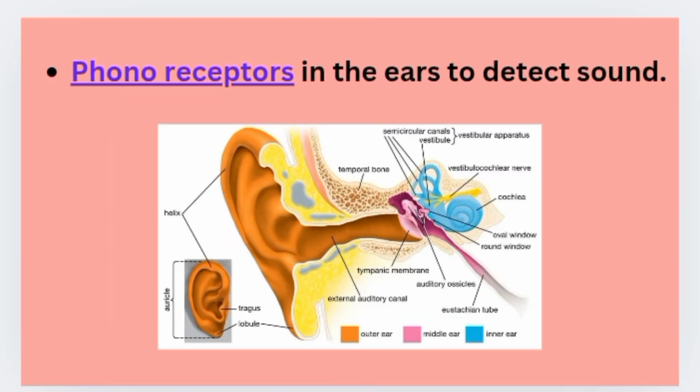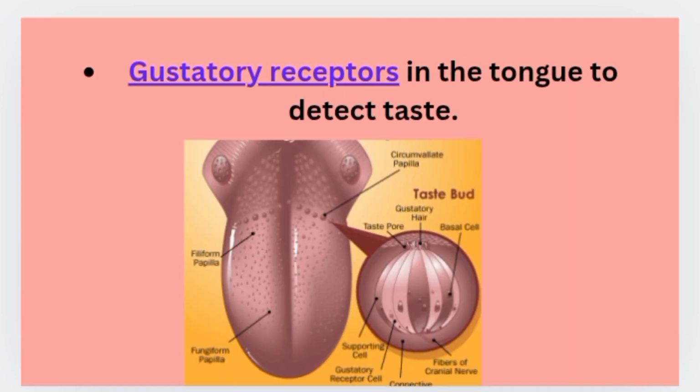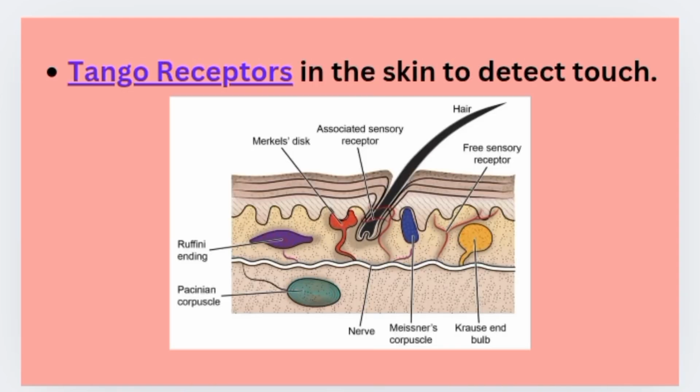And there are phonoreceptors which are present in the ears to detect the sound. And the olfactory receptors are present in the nose to detect the smell. Here you can see the olfactory receptors. And the gustatory receptors are present in the tongue to detect the taste. And the tango receptors are present in the skin to detect the touch.